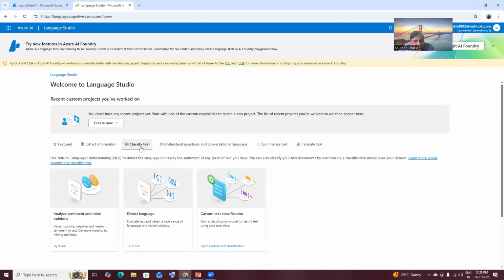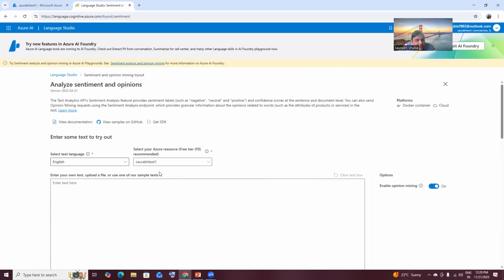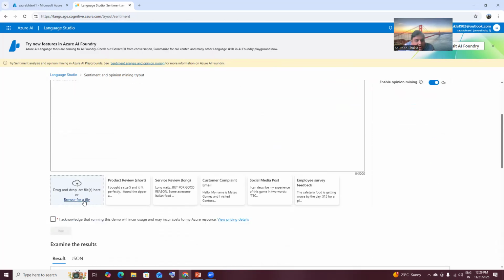A lot of AI is going on these days, so I thought, okay, let's do something: sentiment analysis. Here, language is important, which is English, and you can browse a file and keep it here. Then run it.